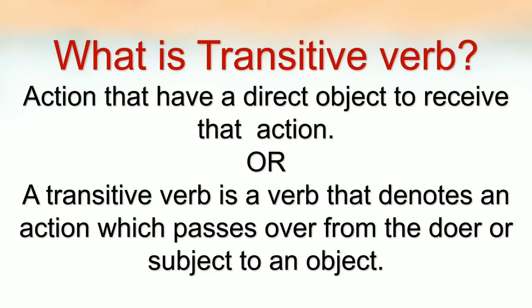See with the help of some examples. Now, see transitive verbs with the help of some examples. The example is: the boy kicks the football. Now, what is the verb in the sentence? Kicks. Kicks is the verb. Now, ask yourself the question, what is the boy kicking?